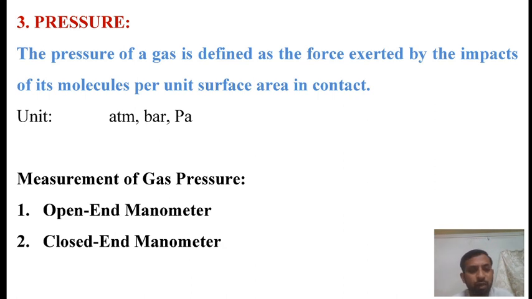The atmospheric pressure can be measured by a simple device which is called a barometer. Pressures other than atmospheric pressure are measured by a device called a manometer. There are two types of manometer, open end manometer and closed end manometer.